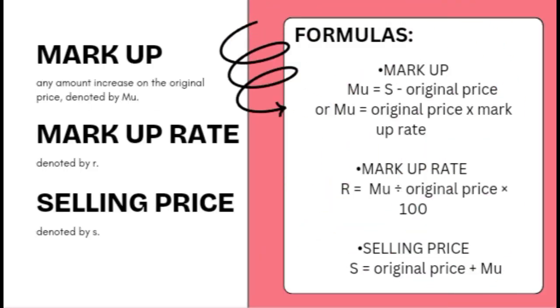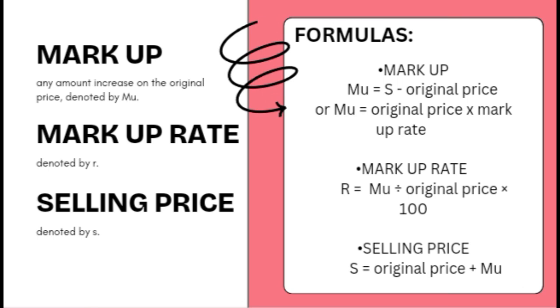And let's proceed to the definition of terms. What is markup? Markup is any amount of increase on the original price. It is denoted by MU. The markup rate is denoted by R. Selling price is denoted by S. The formulas for the markup are: MU is equal to selling price minus original price, or markup is equal to original price multiplied by markup rate.